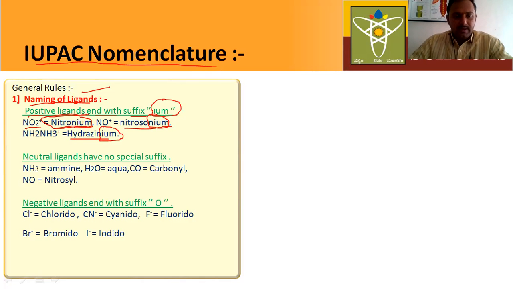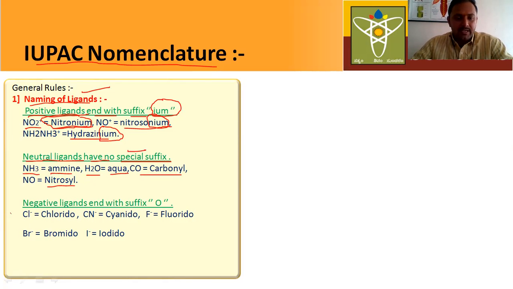Okay. Next, neutral ligands. Neutral ligands have no special suffix. For example, ammonia: in coordination compounds, we name it as ammine. For water, we name it as aqua. For carbonyl, carbonyl. This is nitrosyl. These all are neutral ligands. For neutral ligands, there is no special suffix.